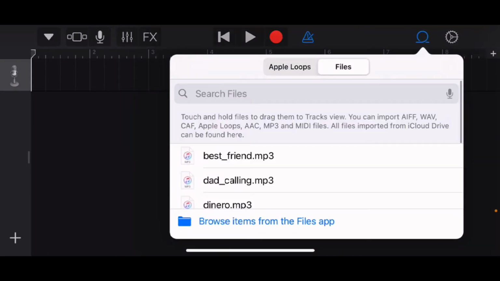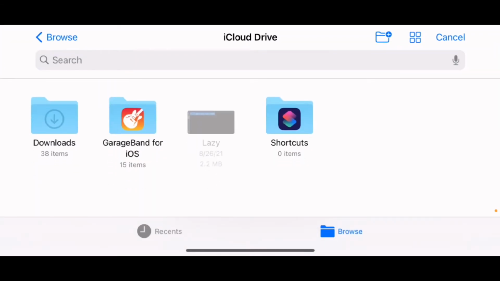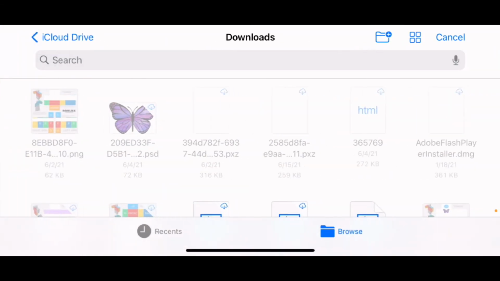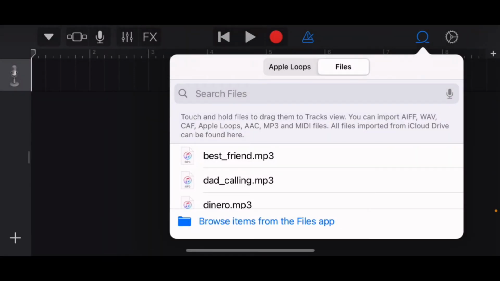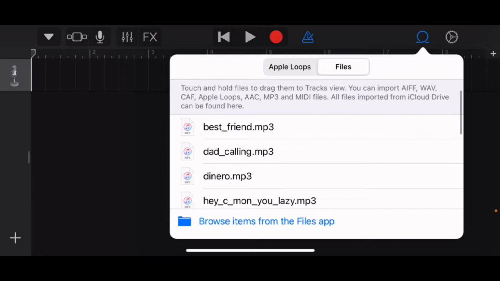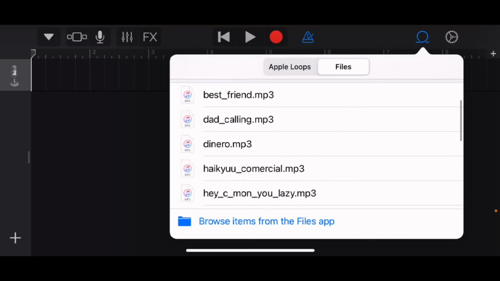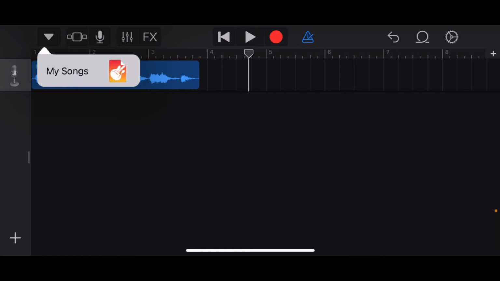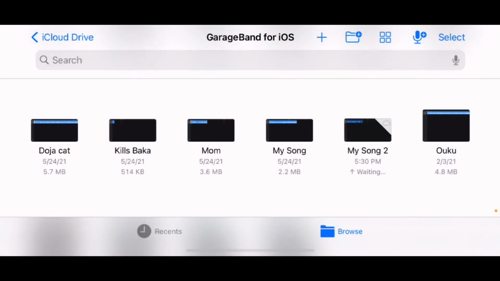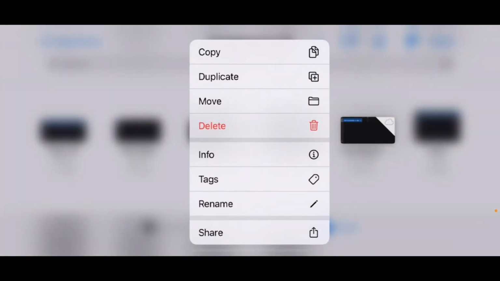Click Files. Click Browser Items from Files app. Click Recents. Find yours. Click yours and drag it. Name it to whatever you want.